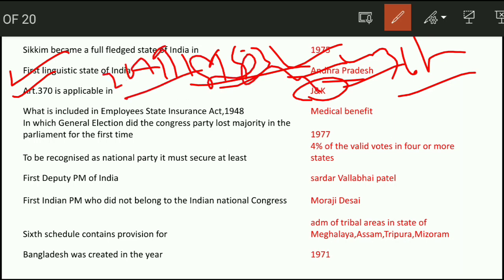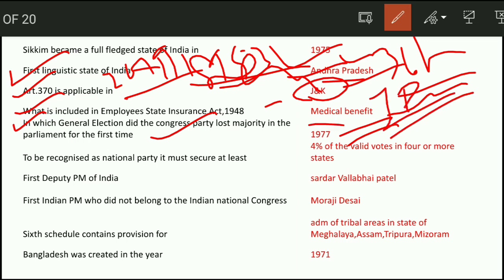Next question, which is included in the Employees State Insurance Act 1948? Medical benefit is included. Next question, in which general election did the Congress party lose majority in the parliament for the first time? It is in 1977, and the Janata Party took charge under Morarji Desai.